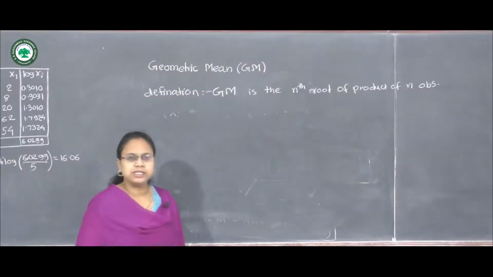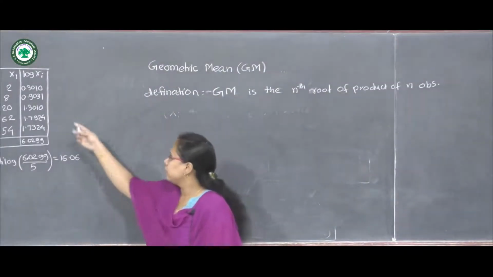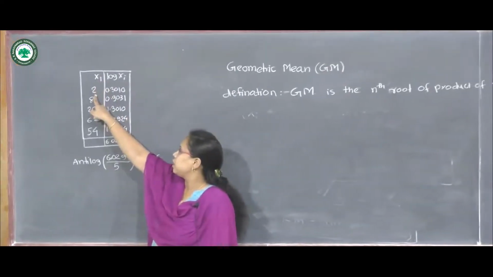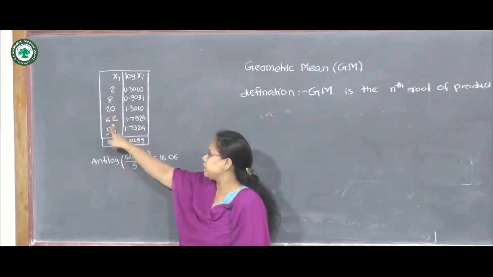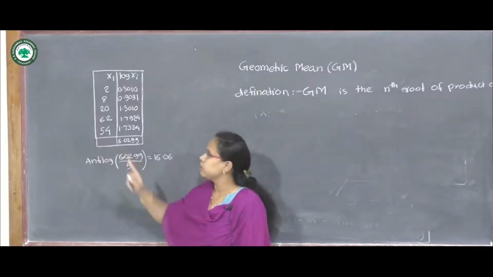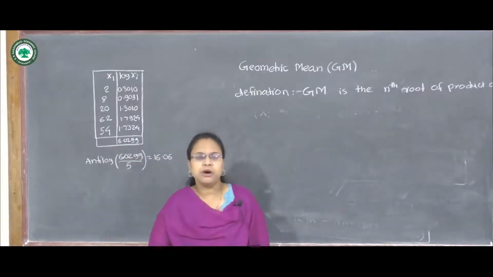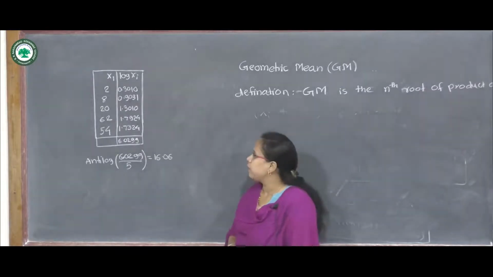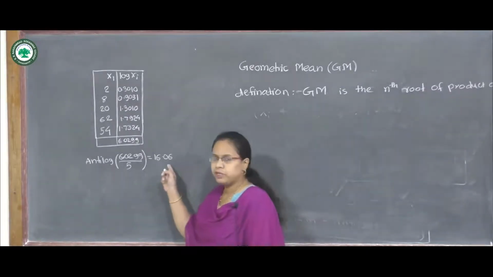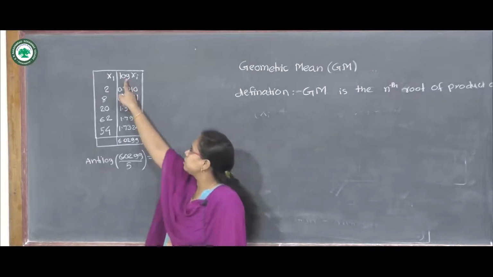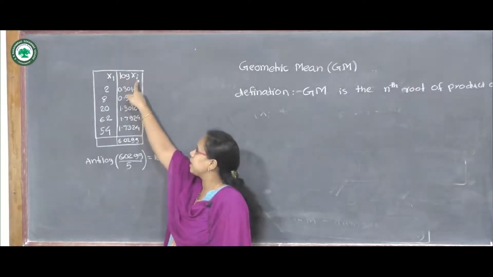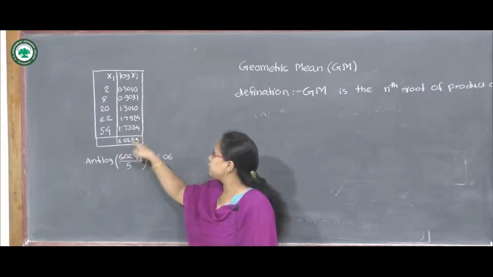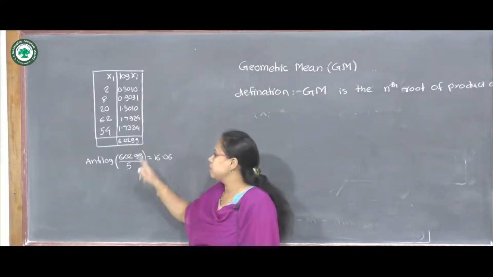Let's see one example. Here the observations are given, xi, which are 2, 8, 20, 62 and 54. Then we are asked to obtain the geometric mean of x. Then by definition of geometric mean we have to first calculate the log terms. So log of xi I have calculated here, and this is the summation of log terms.